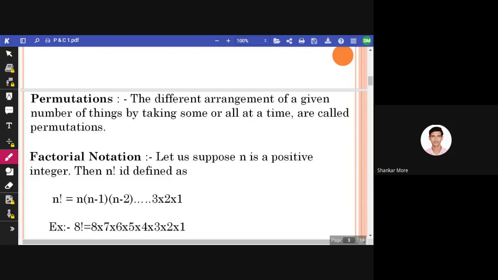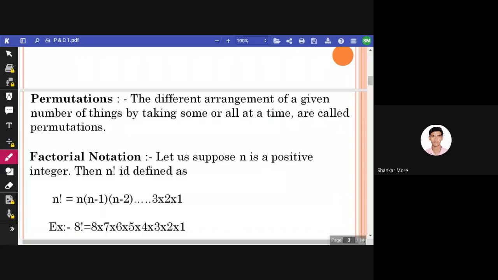Let us suppose we have three books. How can we arrange them? First one will be at first place, second like this. We are going to shuffle the books and arrange them. So this is permutation. And combination means selection. In permutation, order matters.